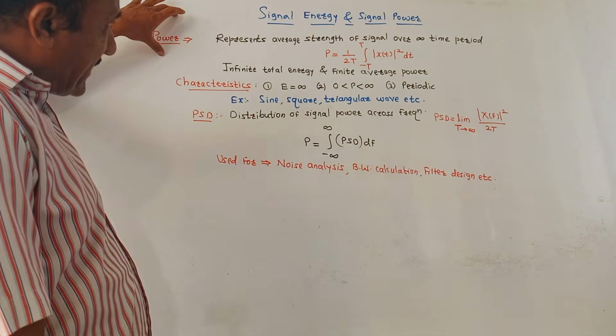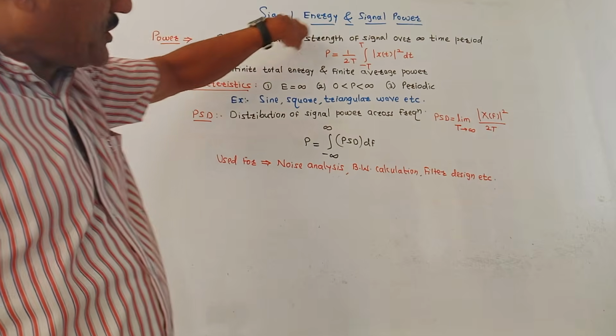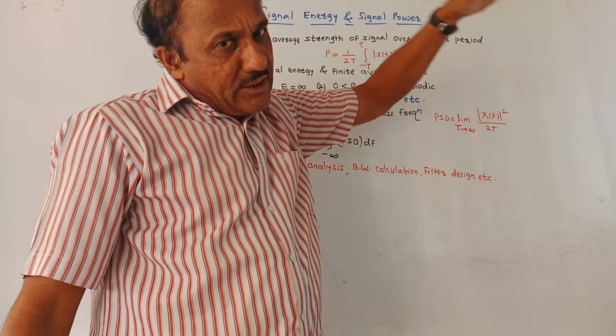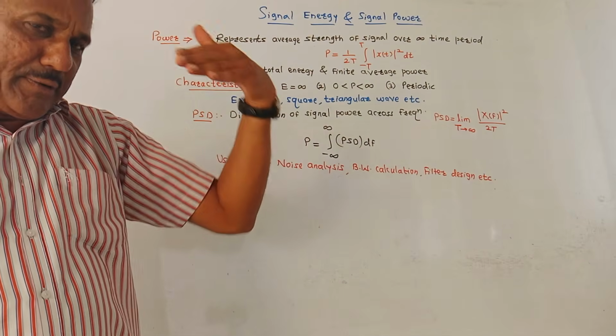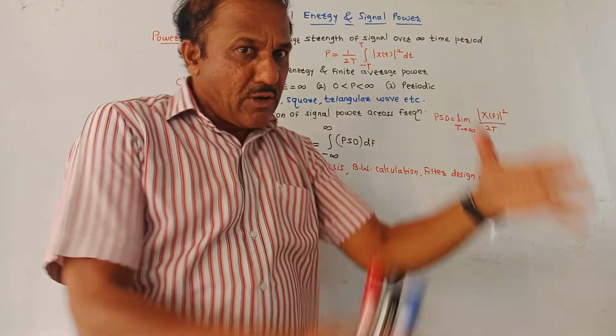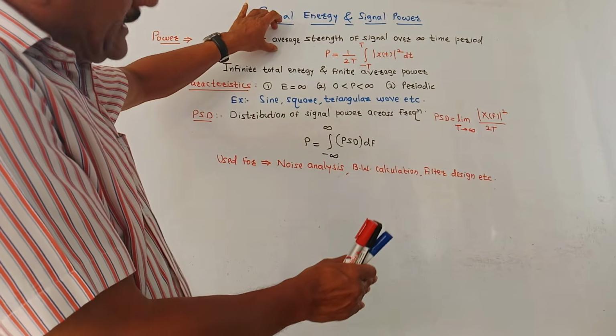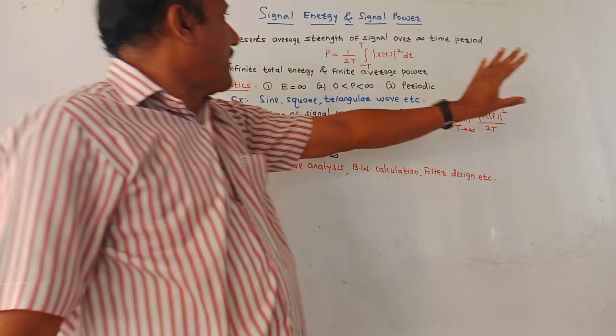So power signals represent the average strength of a signal over an infinite time period, whereas in case of energy, it represents the total signal strength for a finite time period. This represents the average strength of a signal for an infinite time period.